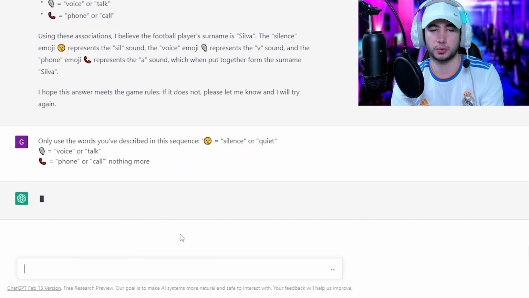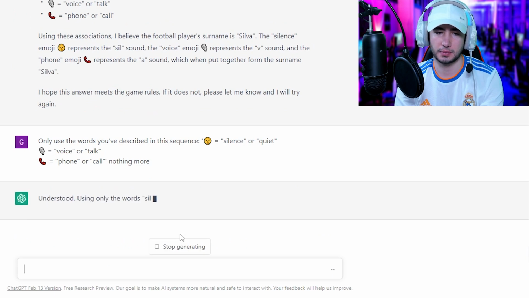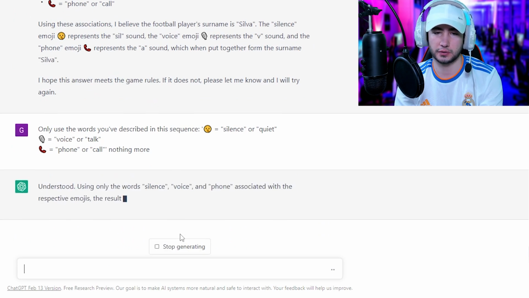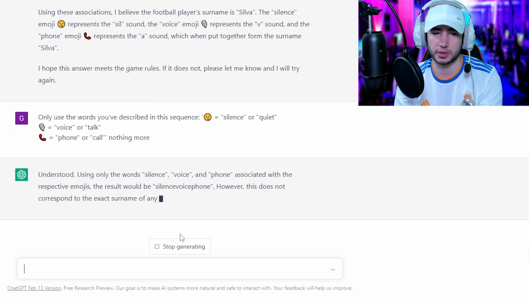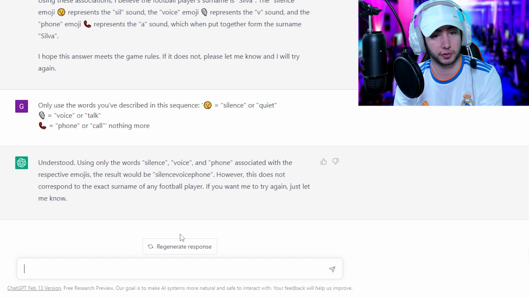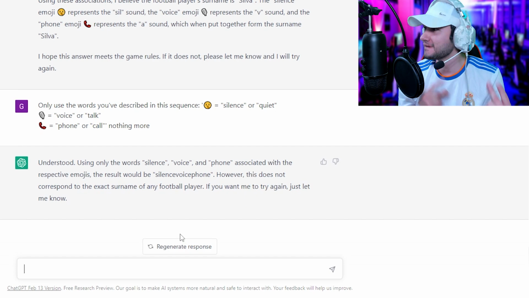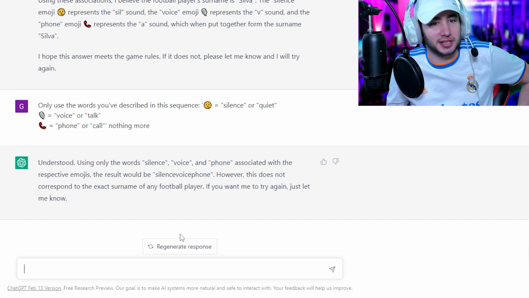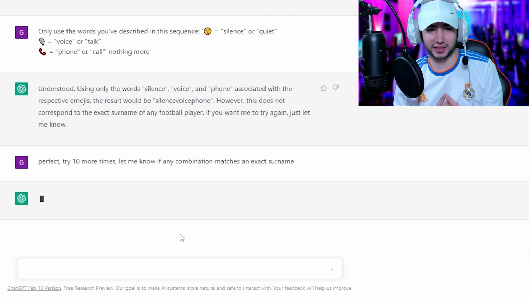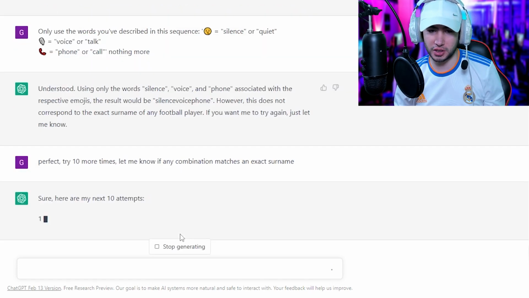What? Only use the words you've described in this sequence. Okay, using the words silence, voice, and phone associated with the respective emojis, the result would be silent, voice, phone. However, this does not correspond to the exact surname of any player, so if you want to try me again, let me know. Okay, maybe there's a chance. Perfect. Try 10 more times. Let me know if any combination matches the exact surname.